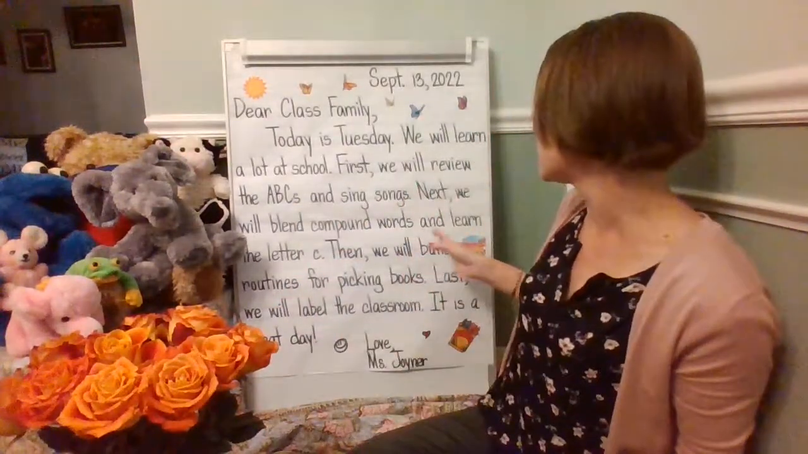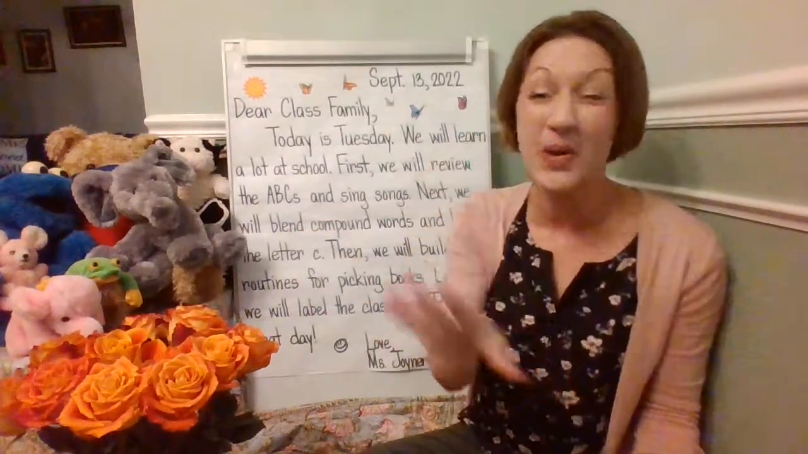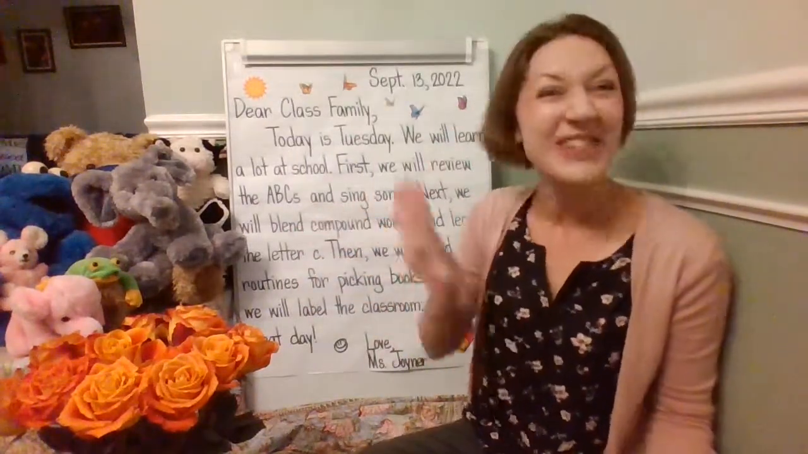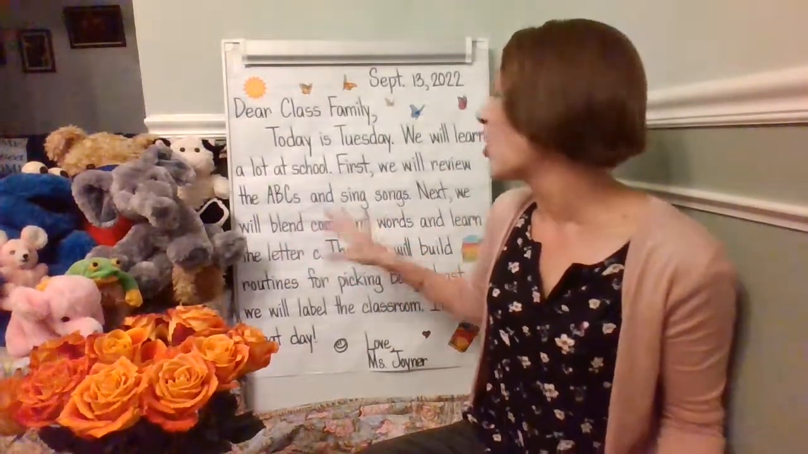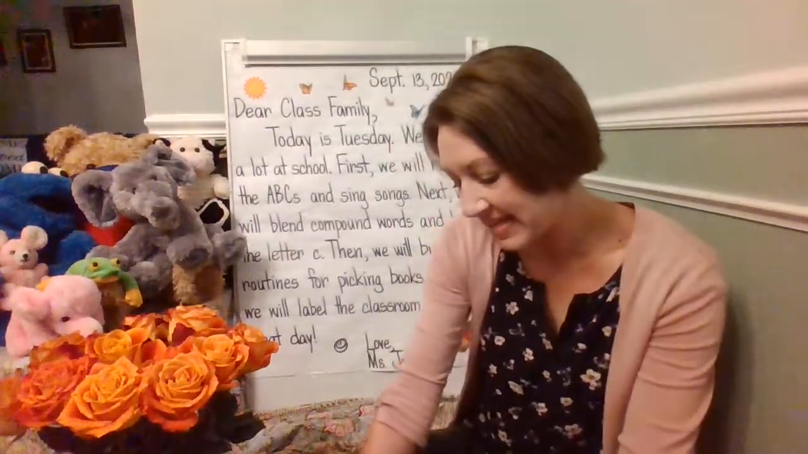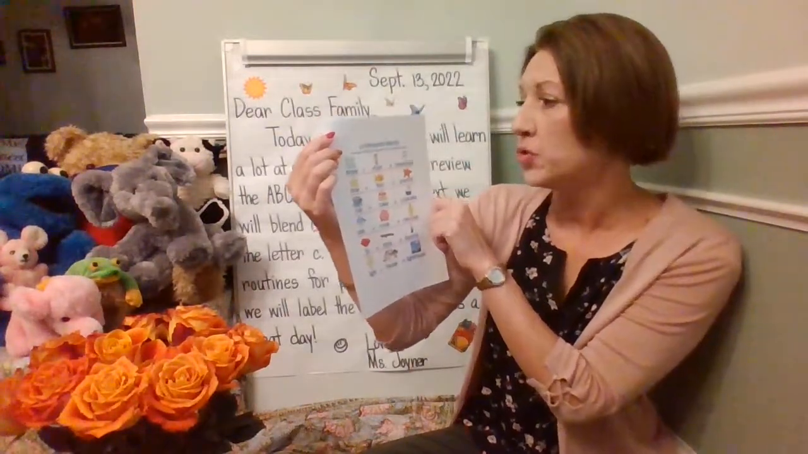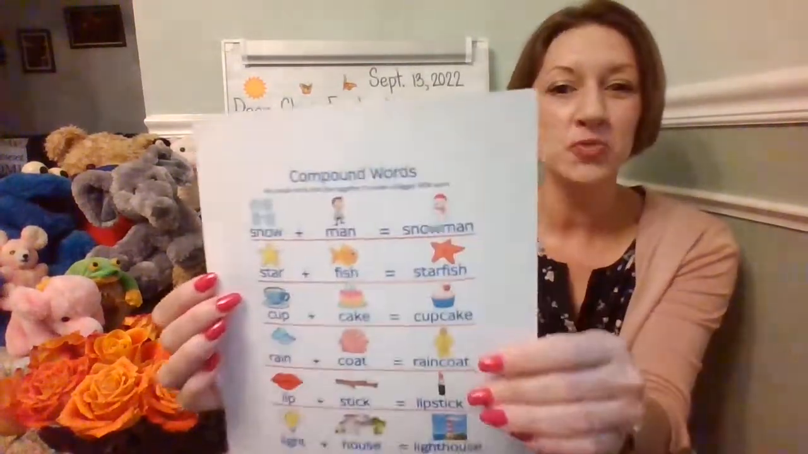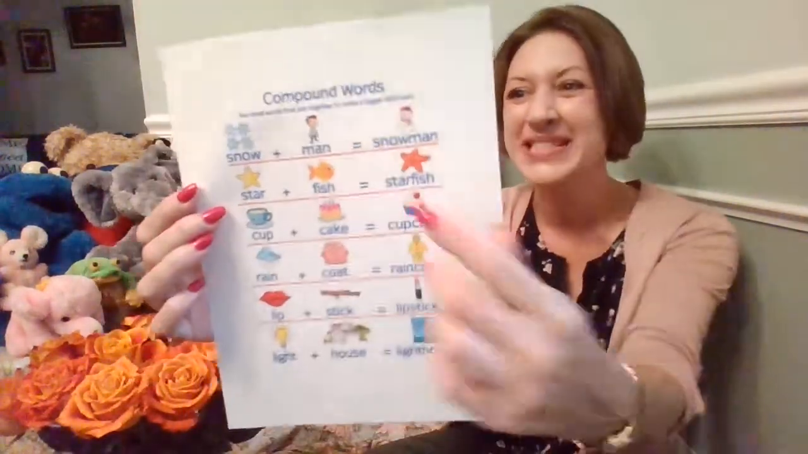Okay, in addition to that, next we will blend compound words and learn the letter C. Okay, so I jumped ahead with singing songs. Remember, we're going to learn about ABCs and the letter C. We're also going to do compound words. We started that yesterday. You're doing such a wonderful job. Remember, a compound word is 2 words that are smushed together to make one. Let's look at some examples.